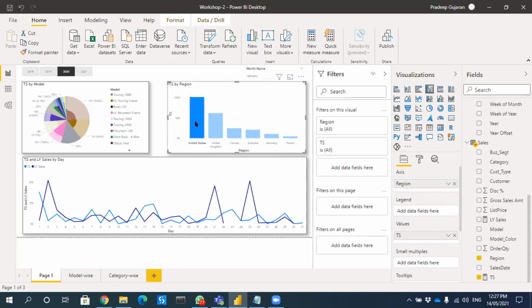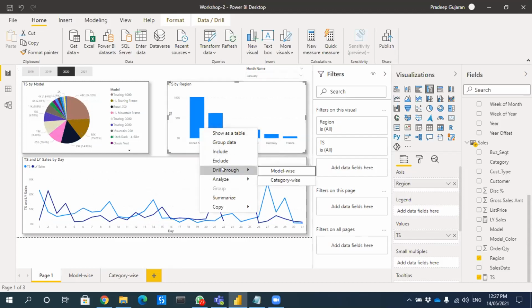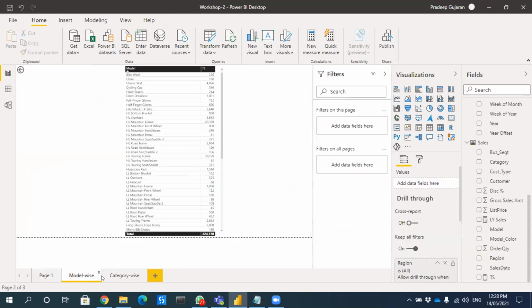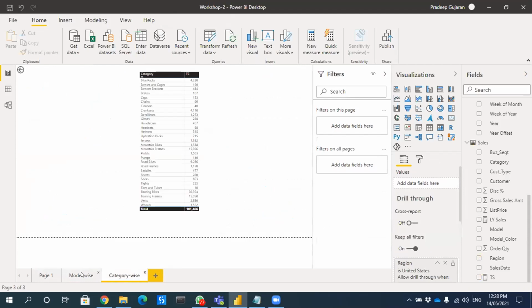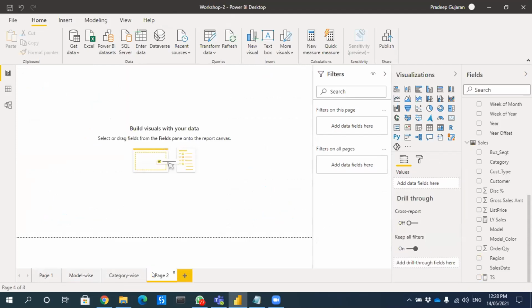Actually, my question was, when you are doing the drill through, you have to select one of the two options. It either says model wise or category wise. It doesn't give you the option of doing both at the same time. It depends on how we create the page. I created two different pages for model and category wise. In case we wanted them both to be drilled through at the same time, we should have created them on the same page.